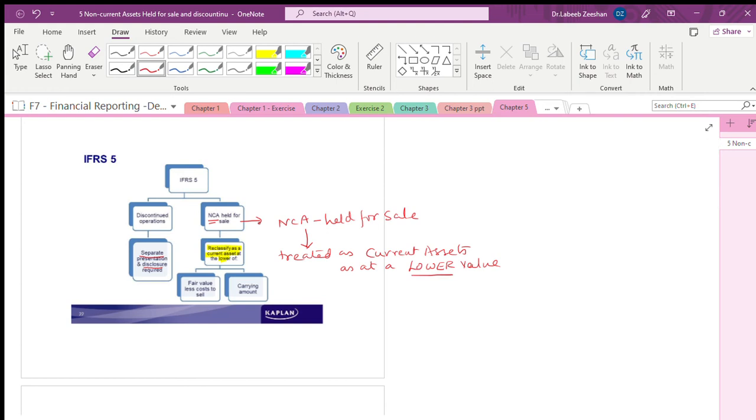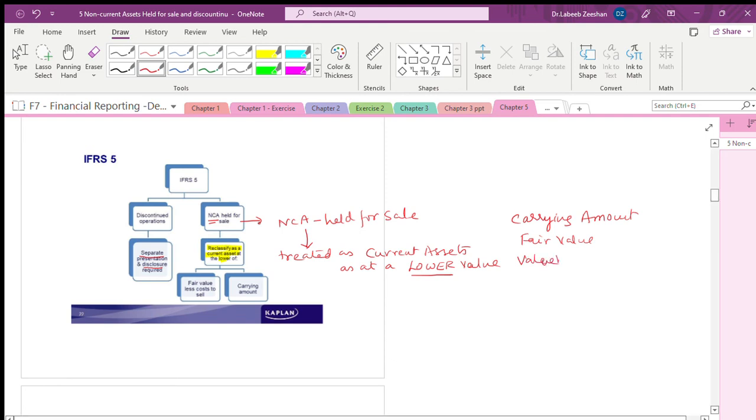You will have the value held for sale. Now you have a much clearer picture. You have a carrying amount, a fair value, and the value held for sale. This is the new one which we are going to use.